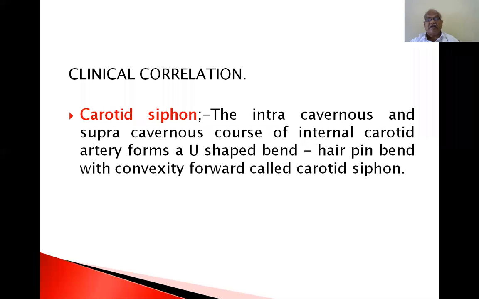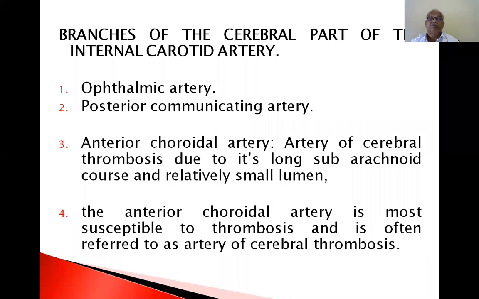The intracavernous and supracavernous course of the internal carotid artery in the cavernous sinus forms a U-shaped bend, a hairpin bend with convexity forwards, called the carotid siphon. Branches of the cerebral part of the internal carotid artery: ophthalmic artery, posterior communicating artery, anterior choroidal artery.